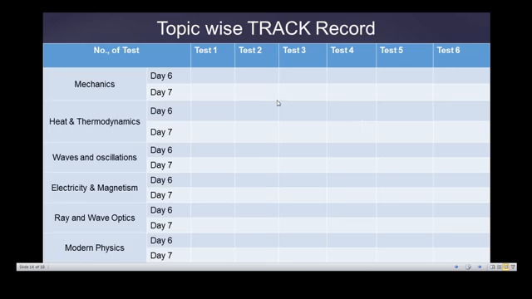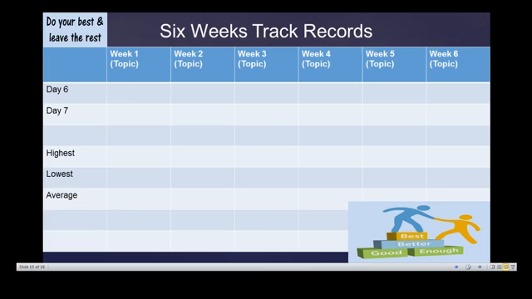After recording this track-wise, I want you to take this one as a very, very important one. That is the 6 weeks track record. If you take week 1, you take the highest score you get in that respective chapter, that is in the respective part, and you also record where you have done the lowest.